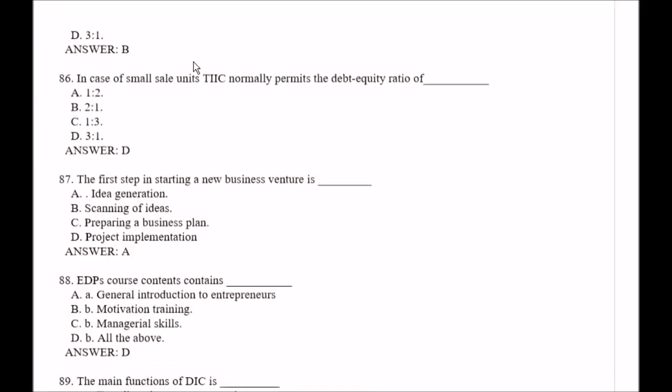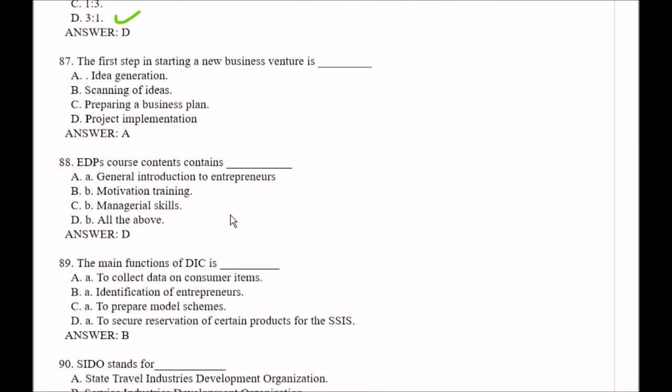Question number 86. In case of small scale units, TIC normally permits the debt equity ratio of: option A, 1:2; option B, 2:1; option C, 1:3; option D, 3:1. Here the right answer is option D, that is 3:1. Question number 87. The first step in starting a new business venture is: option A, idea generation; option B, scanning of ideas; option C, preparing a business plan; option D, project implementation. Right answer is option A, that is idea generation.